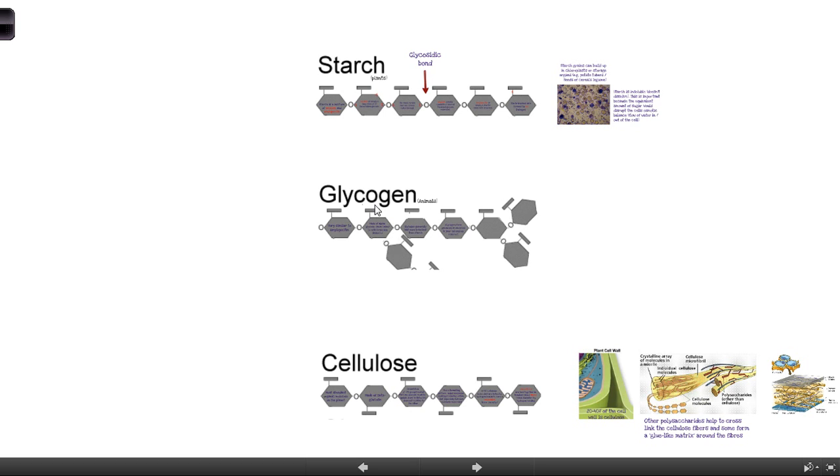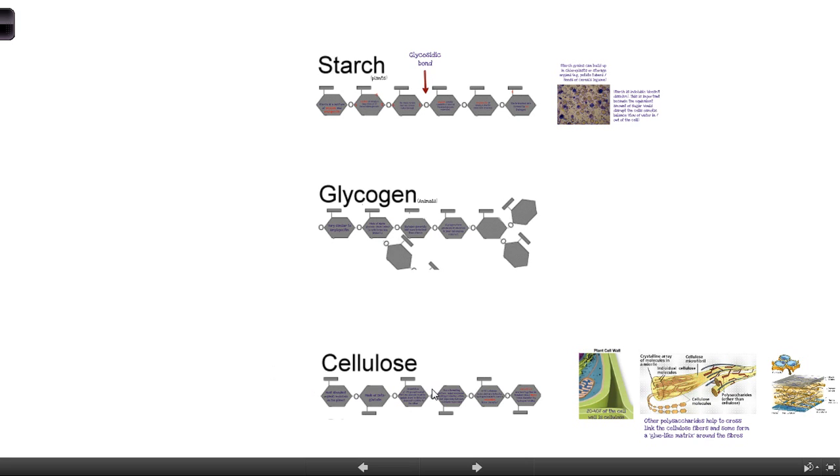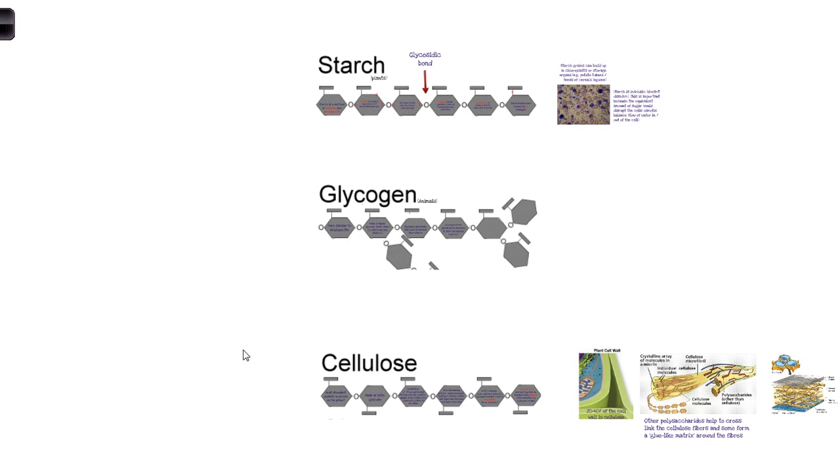Glycogen is basically the same as amylopectin, except that it's often slightly more branched. And cellulose is just a straight chain, so no side branches, except using beta glucose, which means that each molecule alternates. You can see the 6 coming up here, and the 6, that bit that sticks out of the molecule, coming down. So they've rotated 180 degrees. We're alternating: one glucose molecule is the right way up, the other is upside down. That makes these long cellulose chains pack together or hydrogen bond more efficiently. So they pack together quite strongly and form these fibers that make up the cell wall.